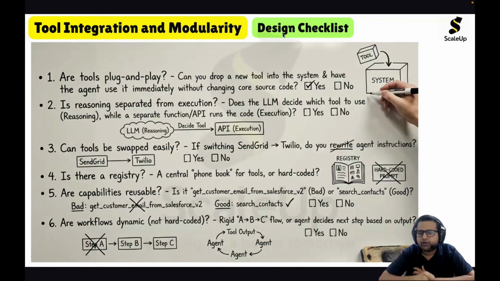You should make use of a tool registry rather than hard coding the tool information in a system prompt. The capability should be reusable. So the tools we use should be generic, so that we can reuse them, and the workflow should be dynamic. It should support dynamic orchestration.